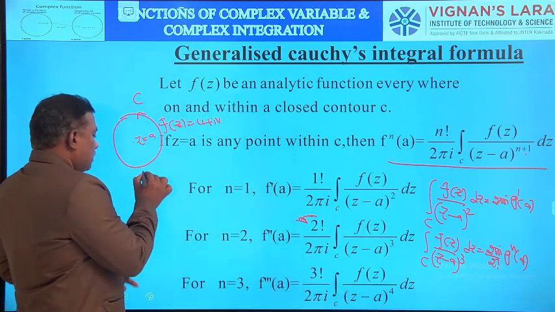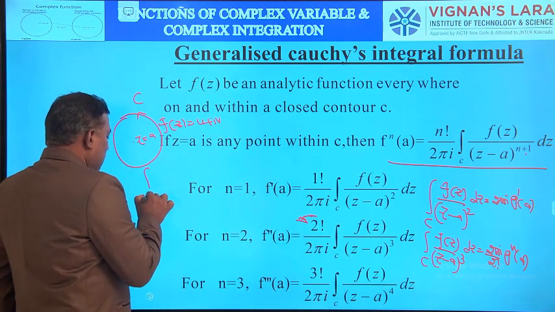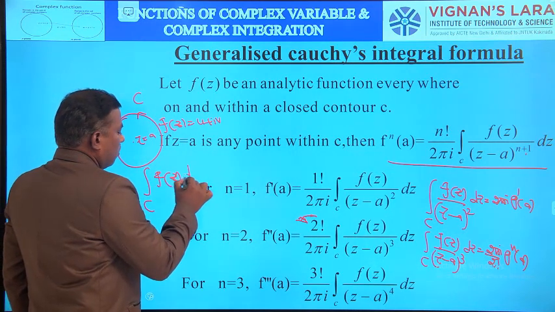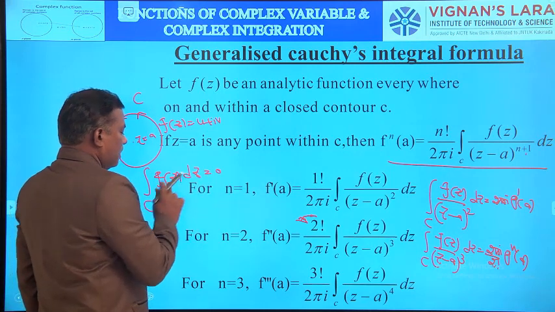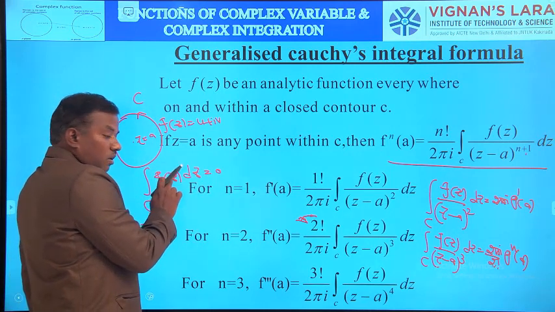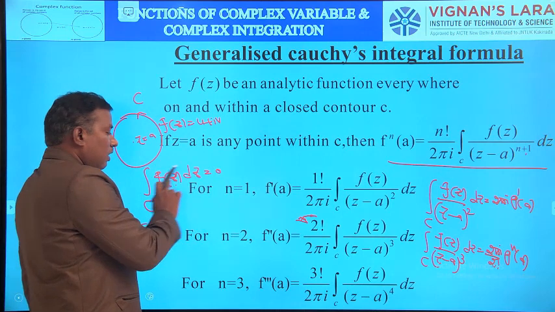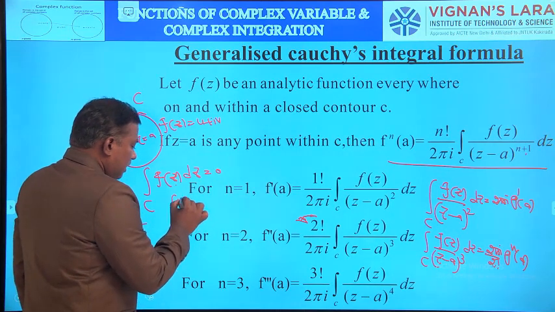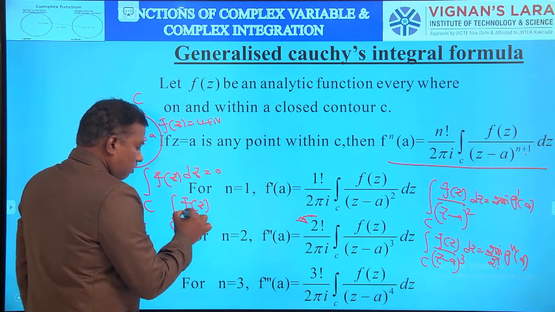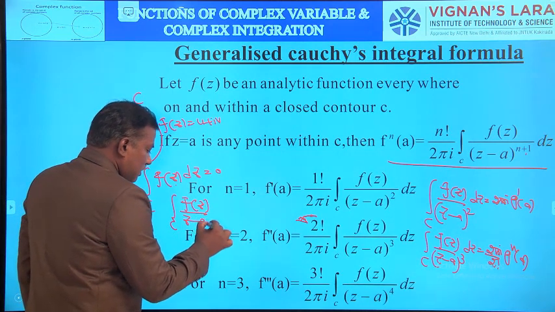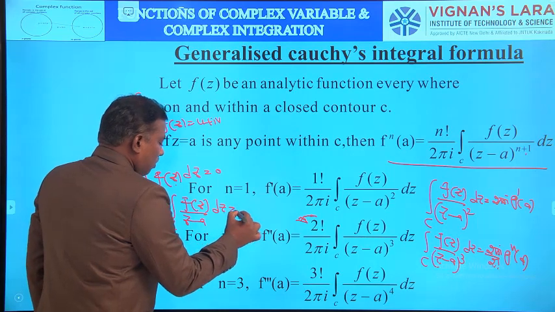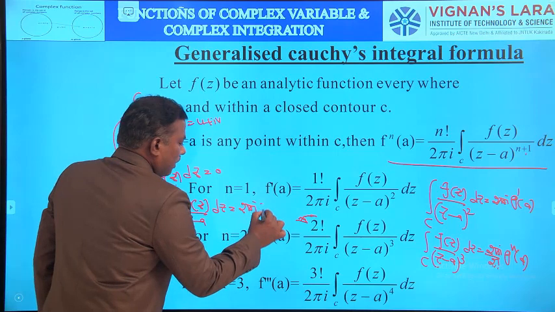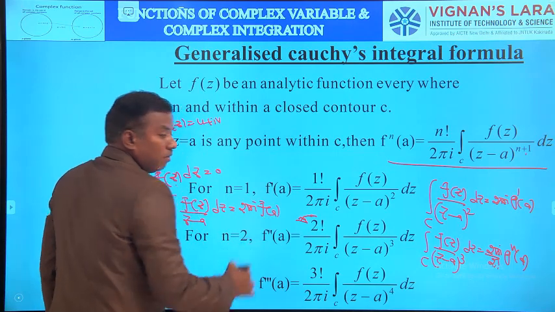Once again, see the statement of Cauchy's integral theorem: the integral over C of f of z dz equals 0, where f of z is analytic everywhere within and on C. Suppose f of z is analytic everywhere except z equal to a, and z equal to a lies inside C. Then the integral over C of f of z by z minus a dz equals 2 pi i times f of a.